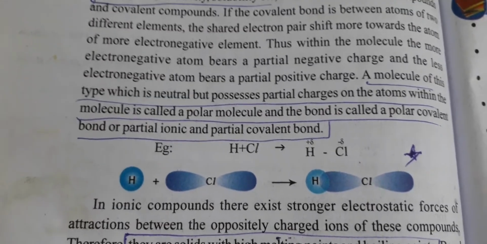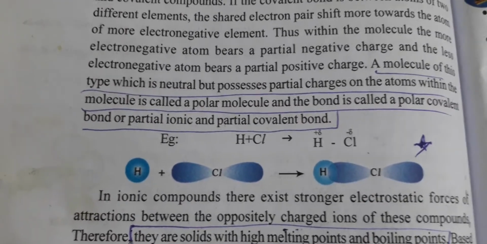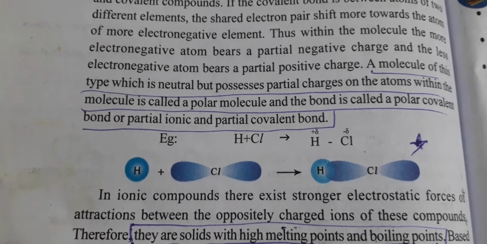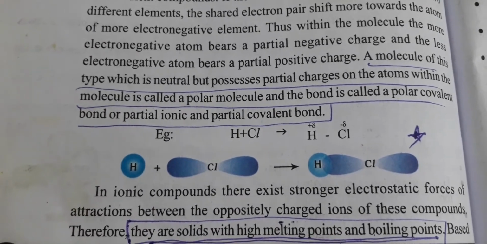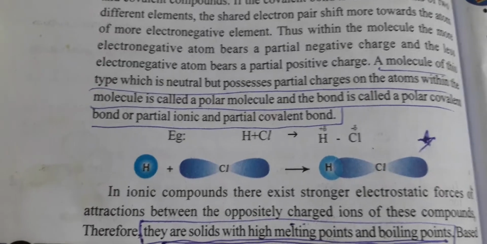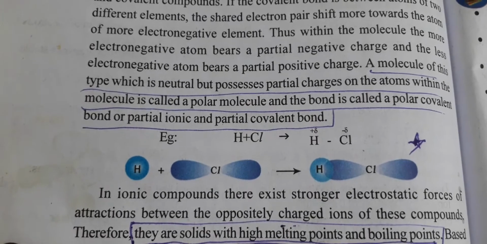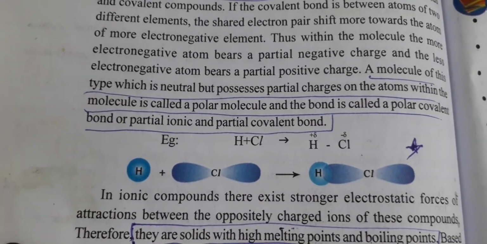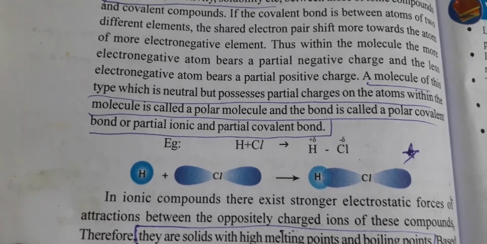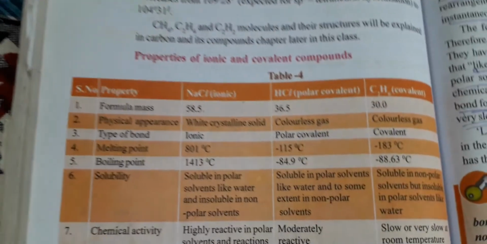Polar covalent. That means there is a little bit of polarization. Polarization means positive pole, negative pole, like that. So some partial polarization takes place here. That means some small amounts of charges will be there with this molecule on one particular end. Such things we call polar covalent bonds. Okay, is that clear? Right, so let us move to the table now.